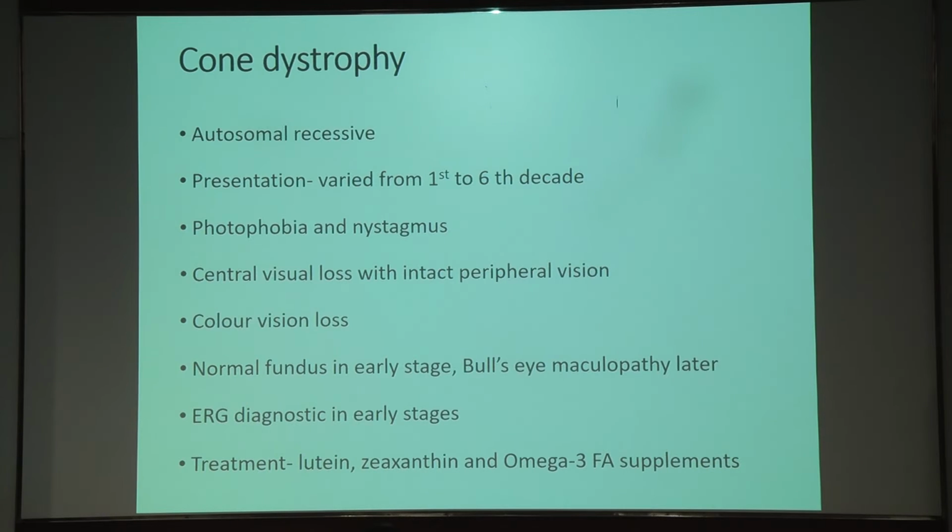So these patients' presentation can vary from the first to sixth decade of life, and they will have progressive visual loss with intact peripheral vision, and the fundus appears normal. As I just mentioned, treatment is vitamin supplements and omega-3 fatty acids.